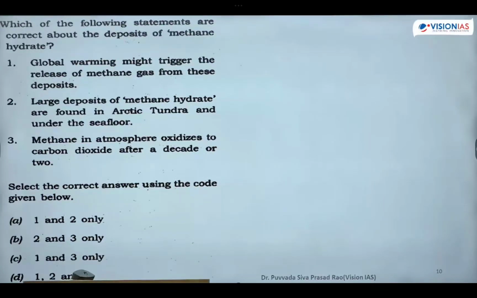Methane, blue hydrogen, grey hydrogen. We have written in grey hydrogen and blue hydrogen or not? Methane in presence of oxygen will be converted into carbon dioxide. Have you written it or not? So the answer is what? 1, 2, and 3.